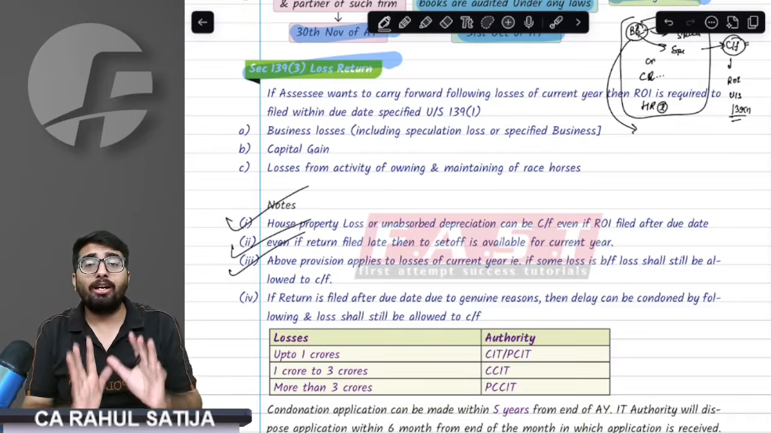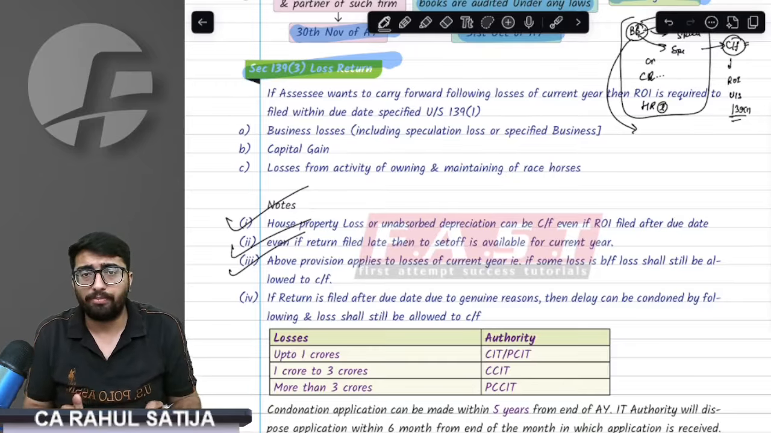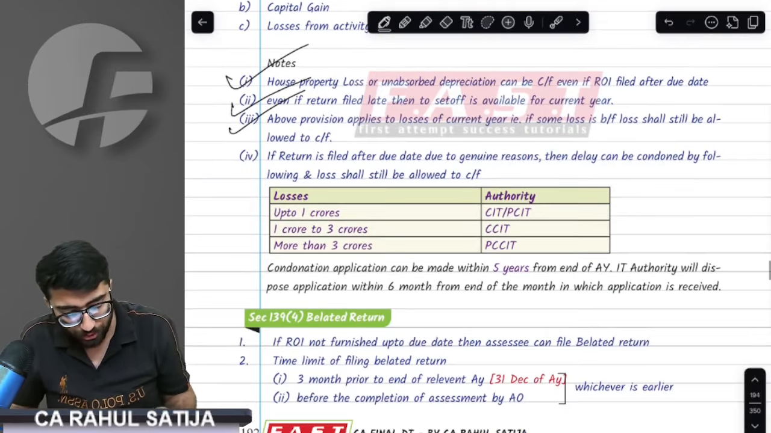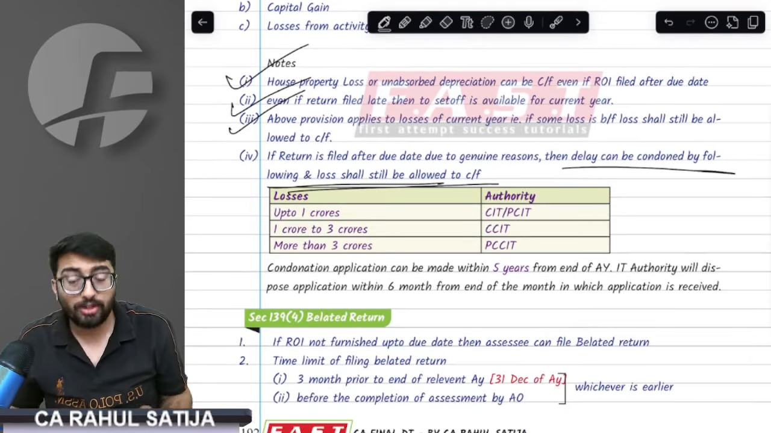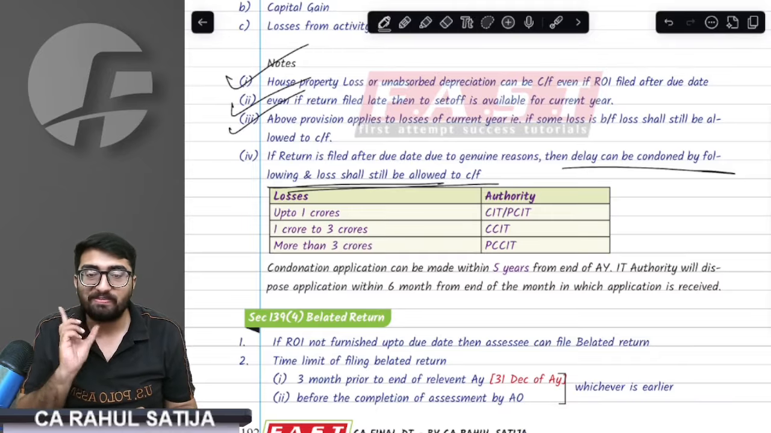Despite all this, if because of genuine hardship you are not able to file the return on time and you are delayed, the provision says you can seek condonation.